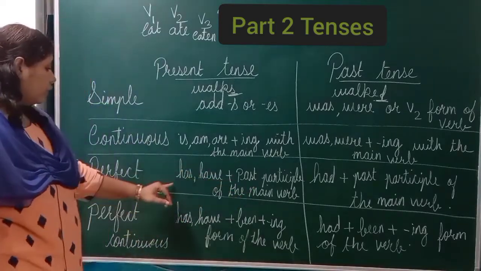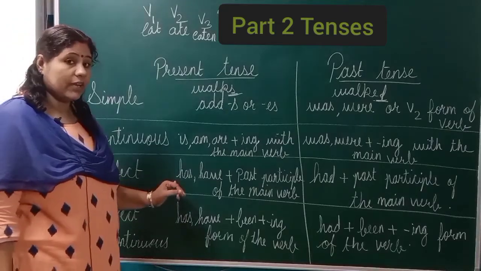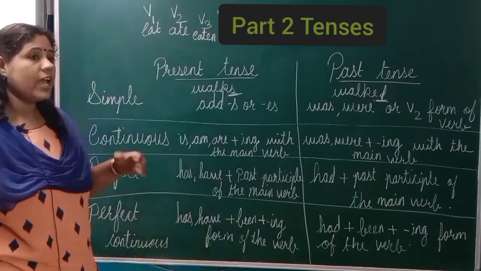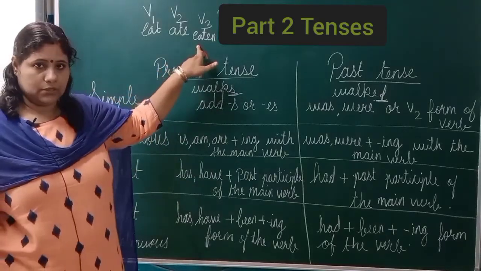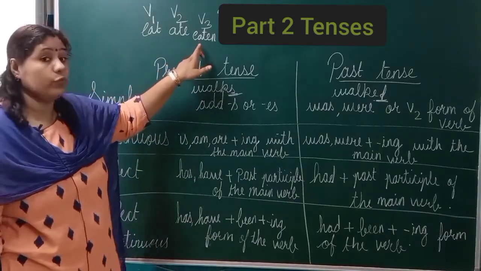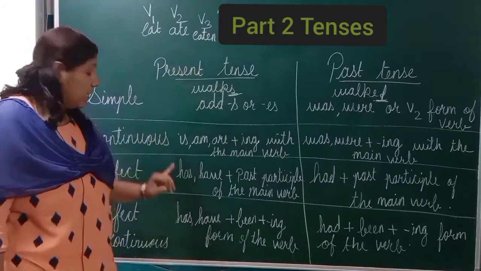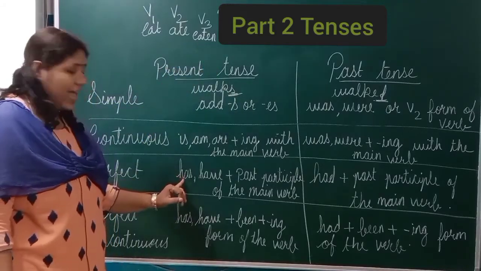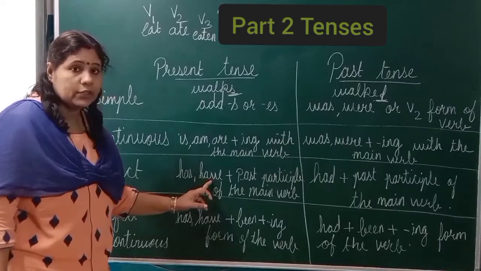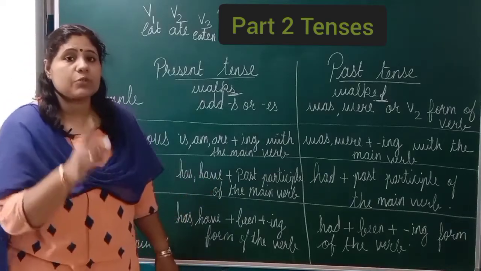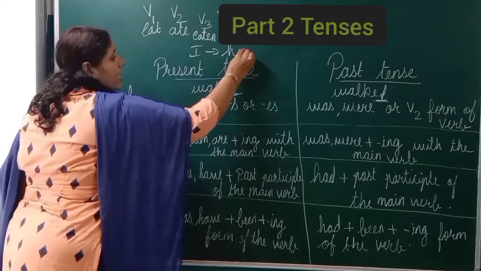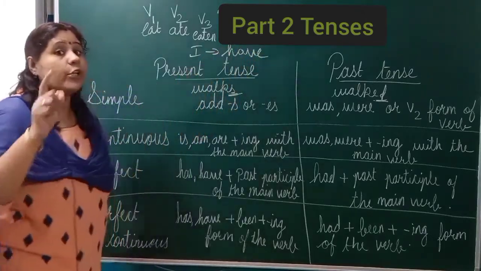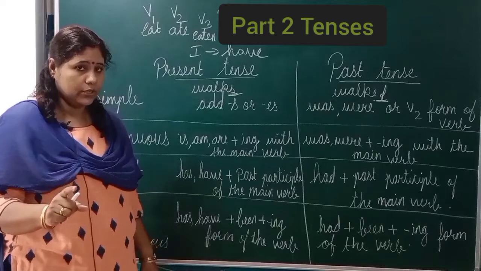So how can we form the sentence? She has eaten the apple, isn't it? We will use the V3 form of the verb. Singular is has, plural is have. I is an exceptional case. With I, you will always write have. Children, don't forget this.